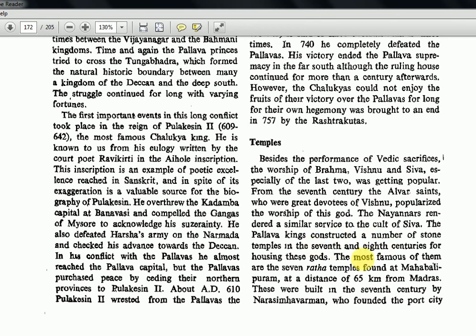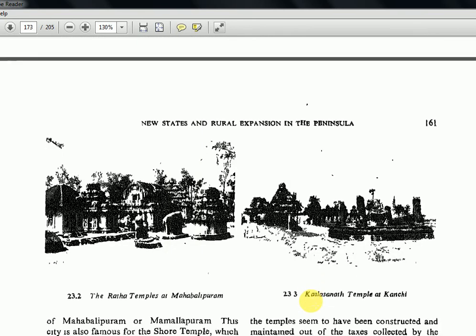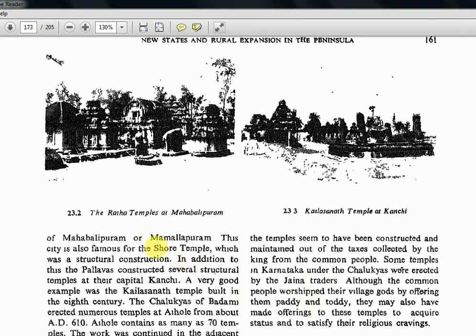The most famous of them are the Ratha temples found in Mahabalipuram, which UPSC has asked multiple times. Mahabalipuram is at a distance of 65 km from Madras. These were built in the 7th century by Narasimhavarman. Again Narasimhavarman is important, who founded the port city of Mahabalipuram. He is also the one involved in defeating Pulikeshin II.